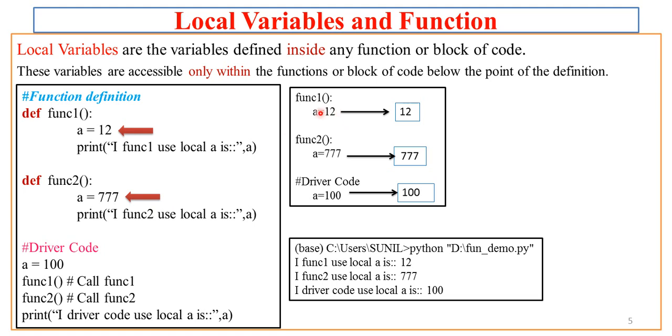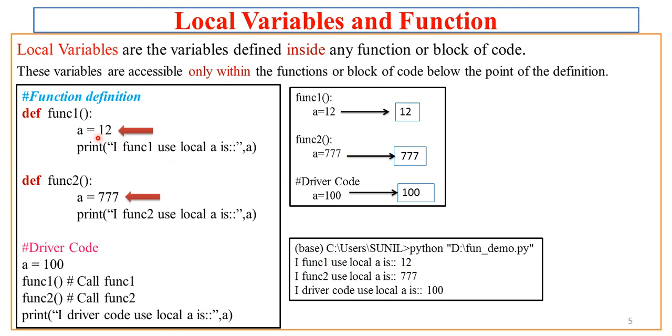This is the background story, that all these variables which are defined inside any function or block of code are local to the function or block of code. Those variables are not available to any other function or any other block which is not a part of that function.